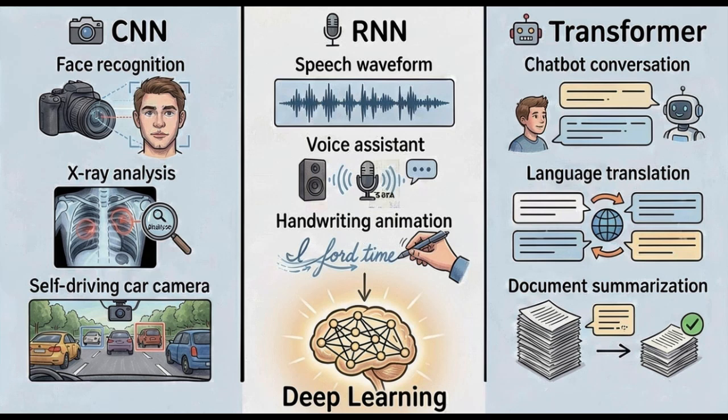The third and most advanced type is the transformer. Transformers understand relationships between words and information very efficiently. Modern AI systems like ChatGPT use transformer-based models to understand and generate human language. Although each model is designed for different tasks, they all belong to the deep learning family.